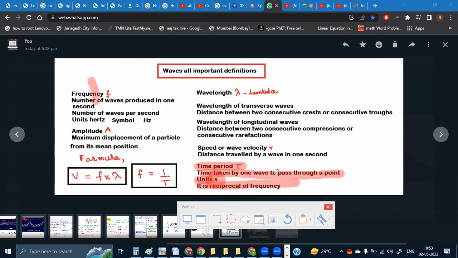So this is the first definition that you are going to take. This is the second definition you are going to take. You'll take down both of these definitions which I'm going to highlight, and then we'll solve some numerical examples after doing the next two definitions. You can just take down both of these definitions. If you have any questions, you can ask me. You can also open and refer to your textbook. From there also, if you have any questions, we can look at the notes which you had shown me just now.